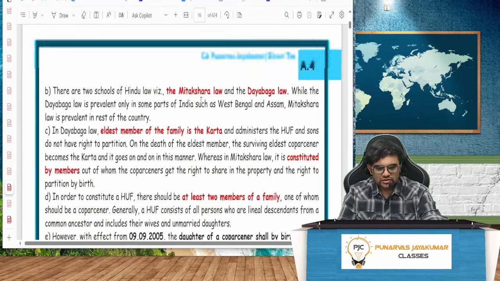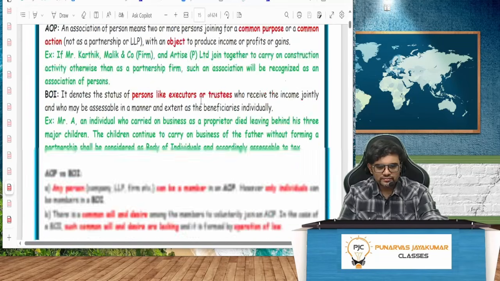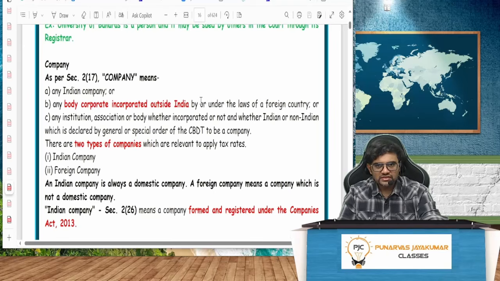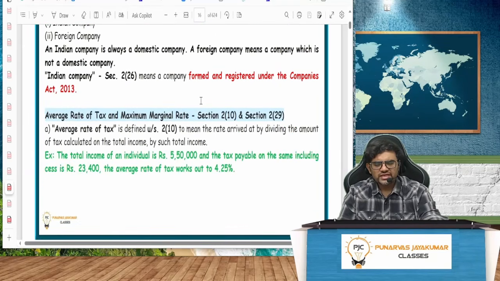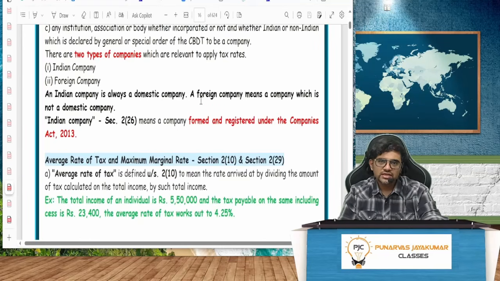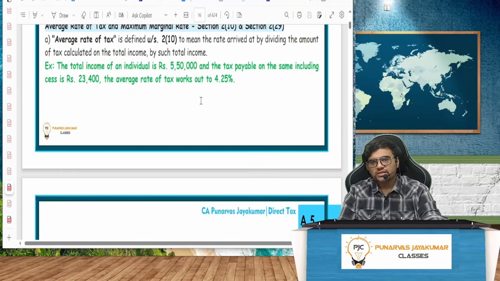AOP, BOI, all that we saw. This definition you can go through, no problem. As I told you, we have to compress everything and do all the important areas, whatever is relevant for the examination. It's like a quick revision. Those of you who have never touched it, it's okay, you will be able to follow, trust me. You may feel it is a little fast, but you will be able to manage. For those who have already studied, it's just a revision.